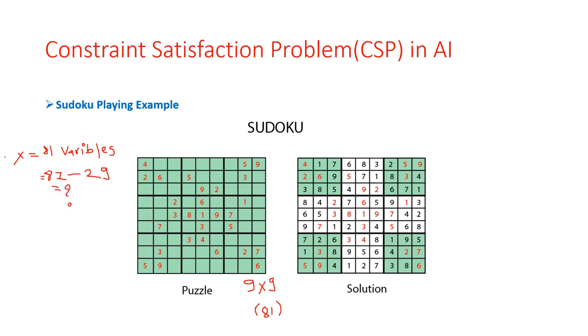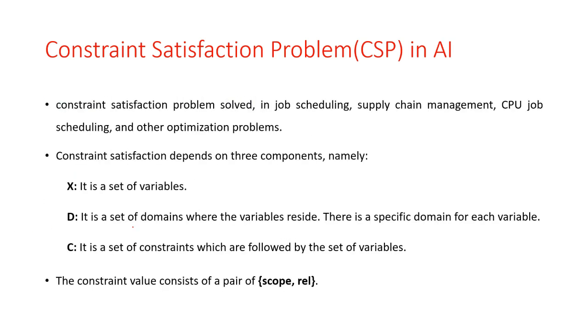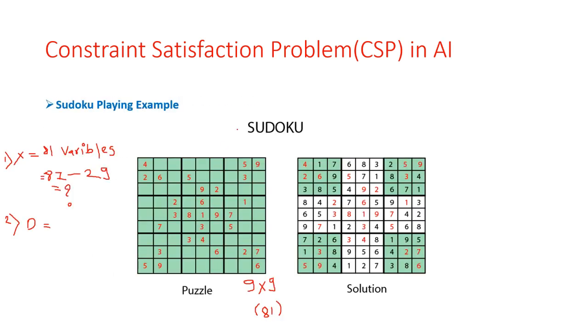Then the next thing we need is the second thing, a set of domains. D means the set of domains. So what is a domain here? It is the set of values where the variables reside. If I select a variable, 4 is one of our variables, 2 is another variable, and each box is a variable that we will use. So domain means the set of values where the variables reside.